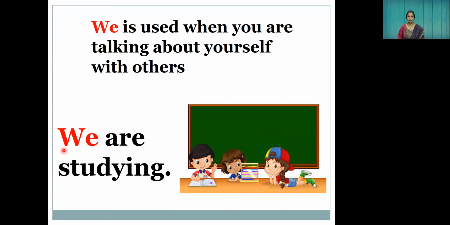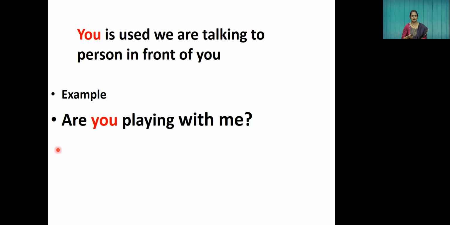When you want to say something about yourself and others, then you will use the word we. If you are talking about your friends, then you will say we are learning, we are playing, we are sharing our tiffins. So the word we is used when there are more than 2 people. Okay. We'll see some other examples.